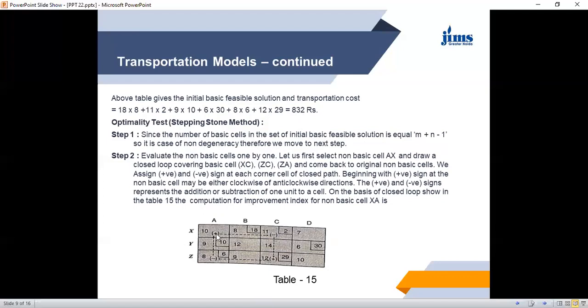We start, we assign a positive value here in the unoccupied cell, and wherever the direction has been changed, we give alternately negative and positive signs. So we have started from a positive sign here, then negative. Another direction change here, so positive. Direction changed here, so negative. So positive, negative, positive, negative. An equal number of positives and negatives will always come. Remember.